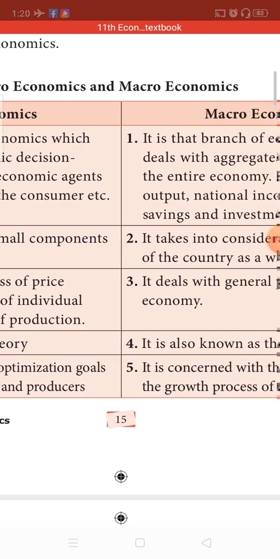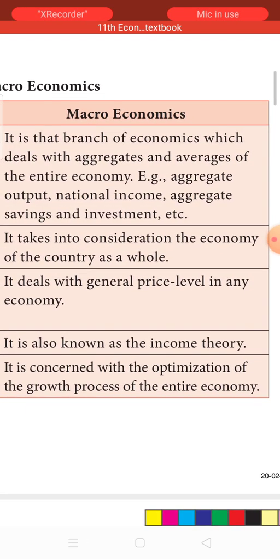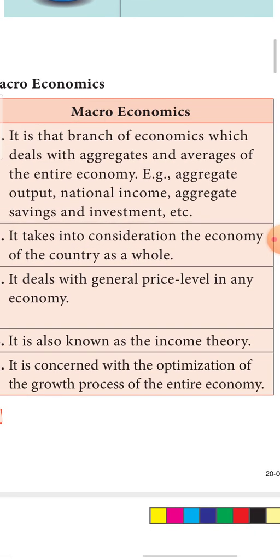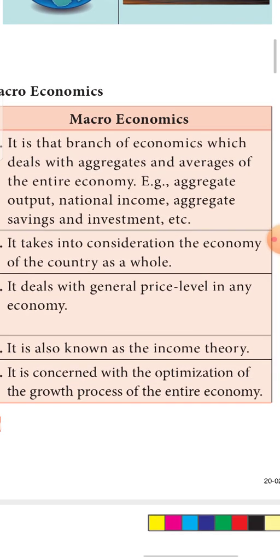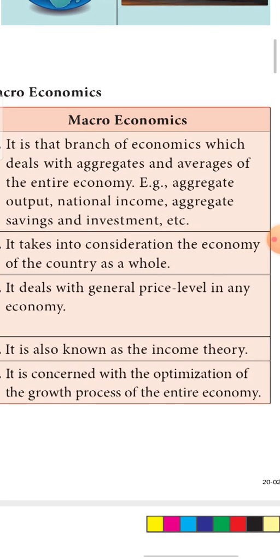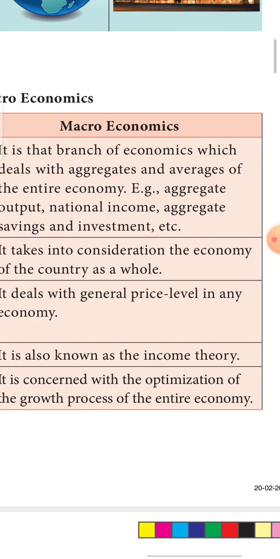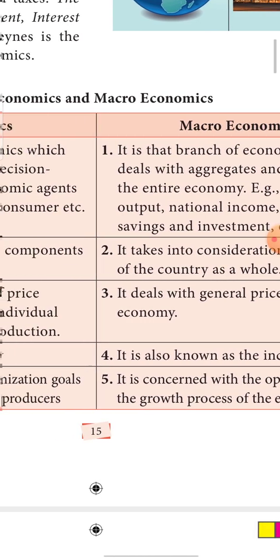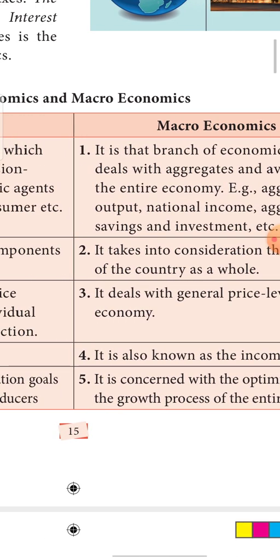With respect to the economy, macroeconomics is concerned with the optimization of the growth process of the entire economy. For the country to grow, what is the optimization process? If the production and the employment level are at this particular stage, will the country have a growth scenario? So this is studied under macroeconomics. So, 5 points of difference, very easy to learn, children.